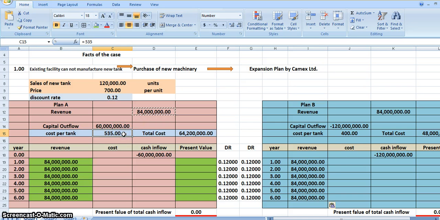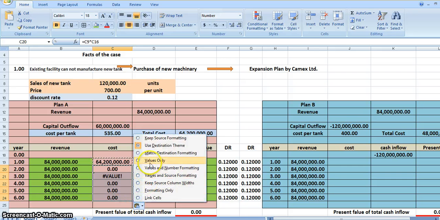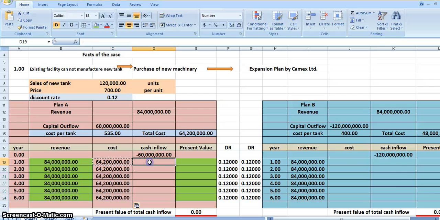Cost per tank is 535, but for plan B it's 400. Now what's the total cost? The total cost will be the number of units I'm selling into the cost of manufacturing one unit. It comes out to be 64.2 million. Because the revenue and the cost have been assumed to remain constant, they will remain constant.